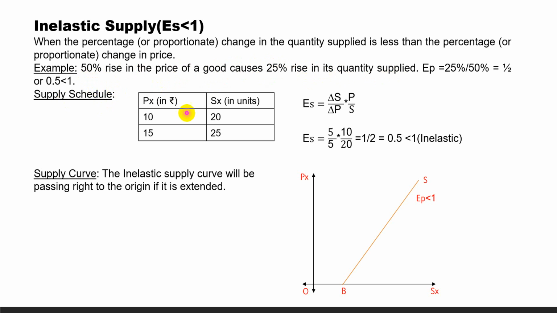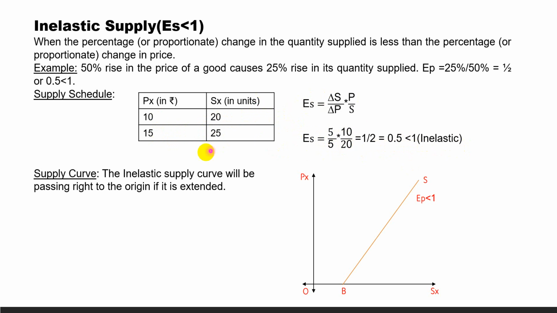Let us see the supply schedule. Price 10 to 15, 50% rise. Quantity supplied 20 to 25, that is 25% rise. So, in the proportionate method, change in supply is 25 minus 20 is 5, and change in price is 15 minus 10 is 5, and original price is 10, original supply is 20. So the result is 0.5, which is less than 1, inelastic.